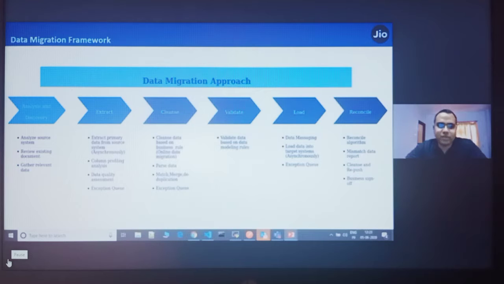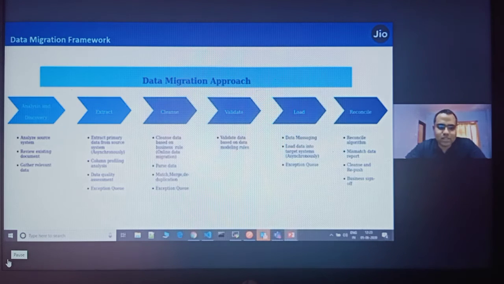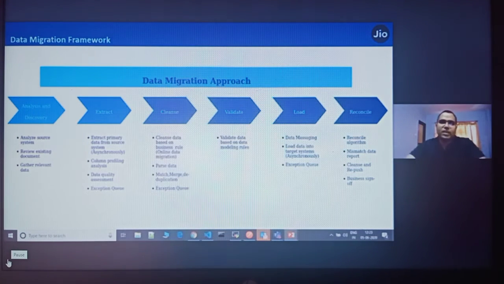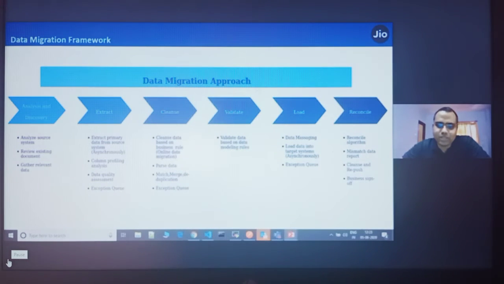If any phase fails, it will store the results in proper exception queues, where you can look at the exception queues, find out where it failed, clean that data, and re-push it in the queue for data migration. We have developed this whole process as a framework.